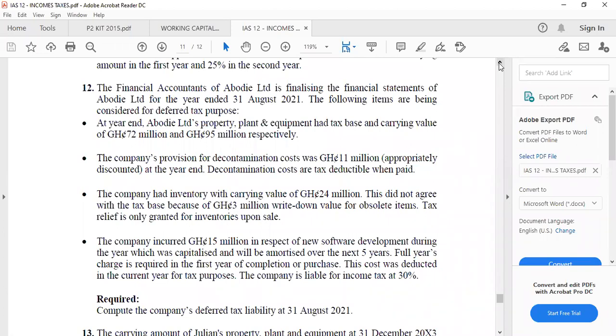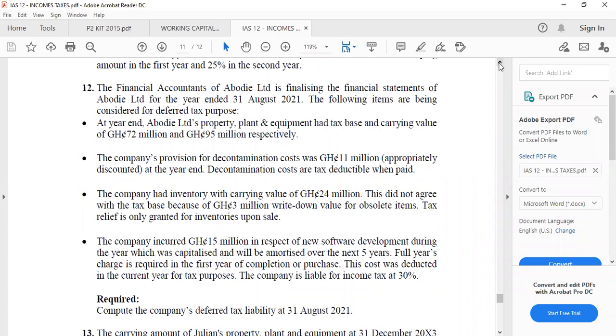The company's provision for decontamination cost was 11 million, appropriately discounted at the year end. Decontamination costs are tax deductible when paid. 3. The company had inventory with carrying value of 24 million. This did not agree with the tax base because of the 3 million write-down for obsolete items. Tax relief is only granted for inventories upon sale.